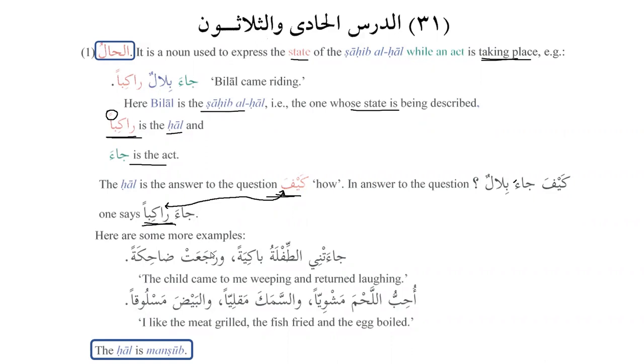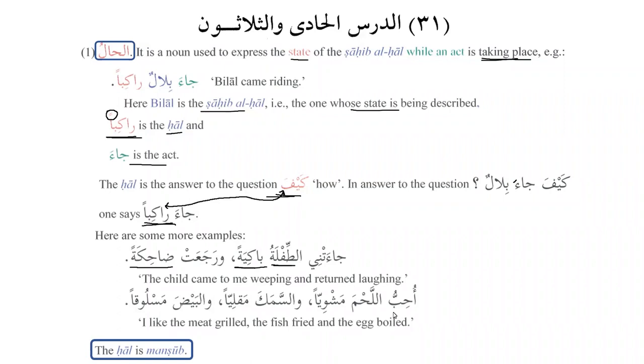For example, we have more examples over here. جاءتني الطفلة باكية ورجعت ضاحكة. The child came to me weeping and returned laughing. So at-tiflatu is sahibul hal. If you ask how did the child come to you, you say the child came to me crying or weeping. And how did she go back? She went back dahikatan, laughing. So this is what we call hal.